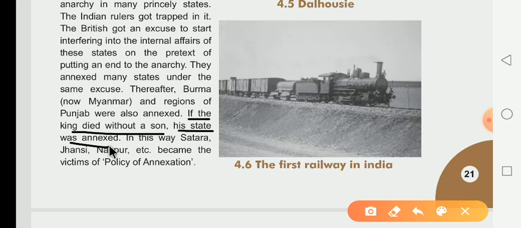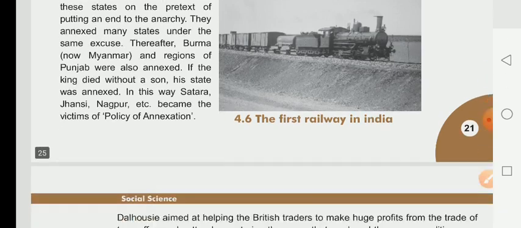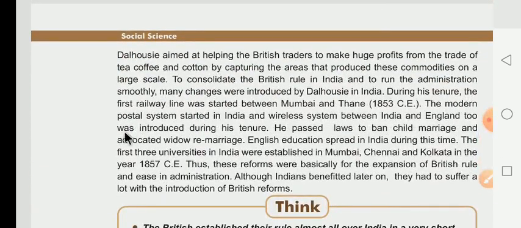And now what happened there? The state was annexed by the British. In this way, Satara, Jhansi, Nagpur, etc. became the victims of the policy of annexation. These all states are the victims of the policy of annexation. And we know very well what the policy of annexation was: if the king died without a son, his state was annexed by the British.